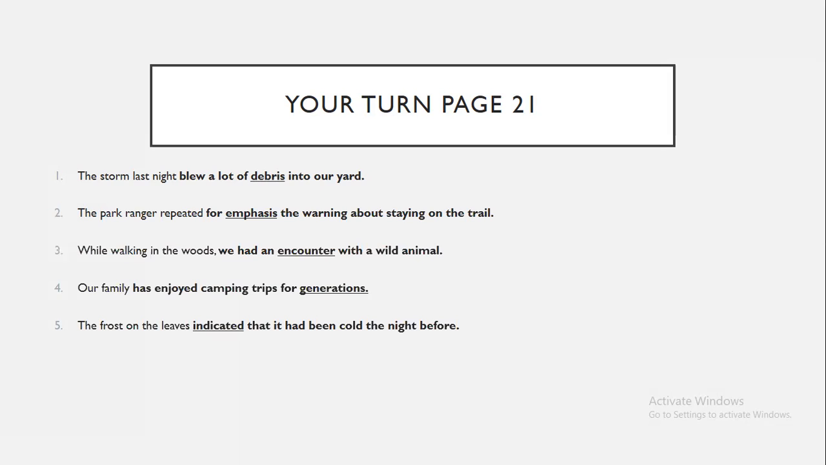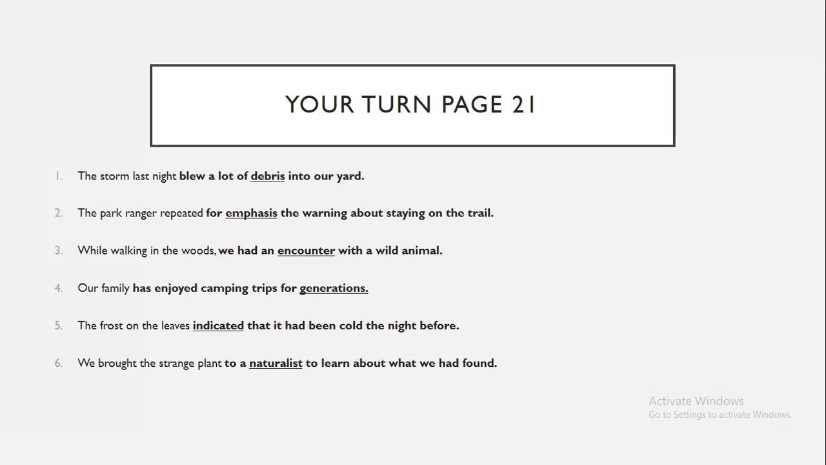Next is naturalist. We brought the strange plant to a naturalist to learn about what we had found. Okay, what is a naturalist? A naturalist is someone who studies nature, but especially plants or animals. Okay, so we brought the strange plant to a naturalist to learn about what we had found.